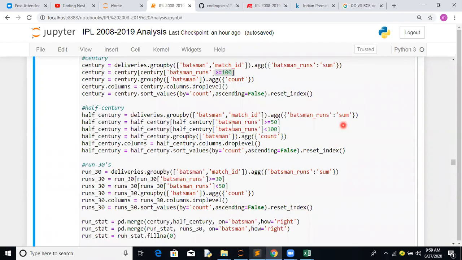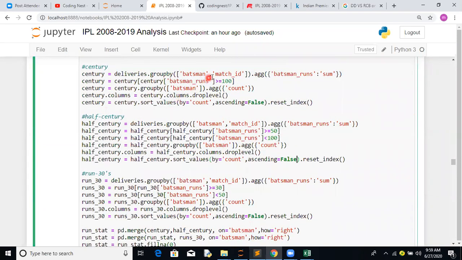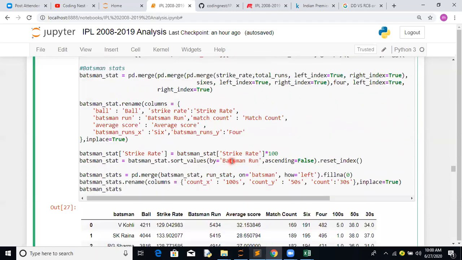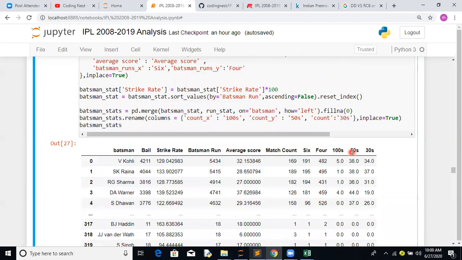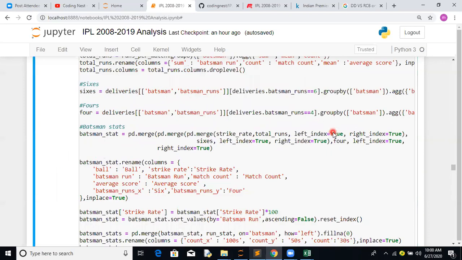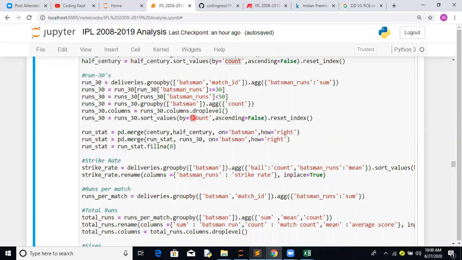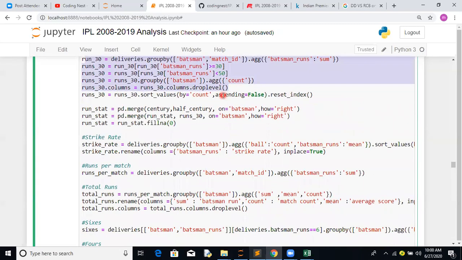Now we have to find the stat for half centuries. Here we have done the logic the same way as earlier. The only difference is greater than or equal to 50 and less than 100. So for each and every batsman we are aggregating the count of the number of times he has scored 50s. So we have batsmen and we have got 50s. Now we are looking for 30s. The same way we extract for 30s, with greater than or equal to 30 and less than 50.